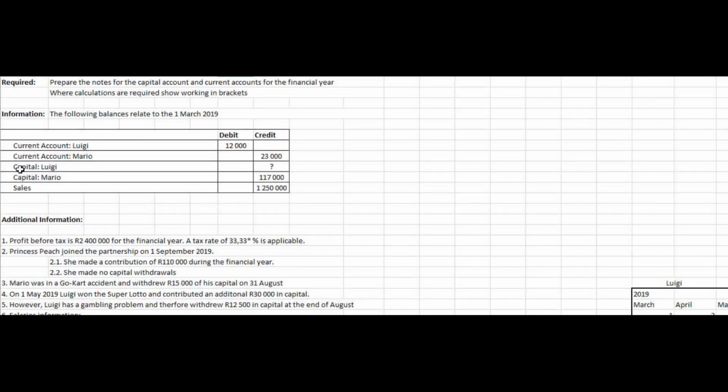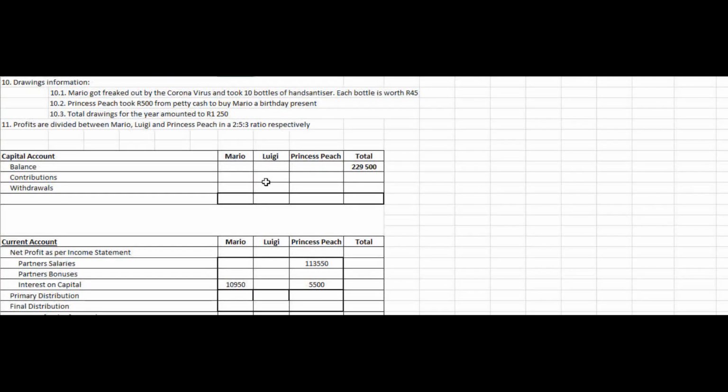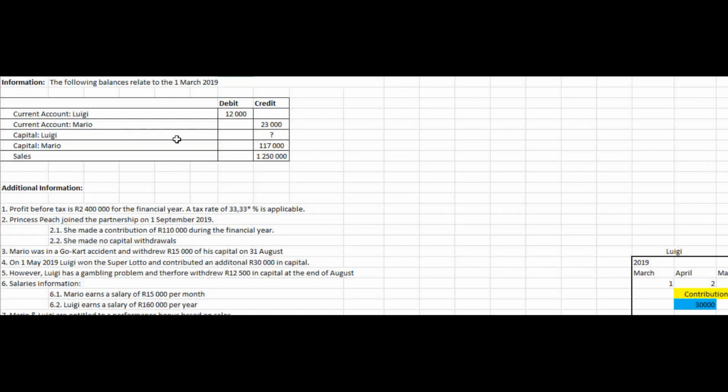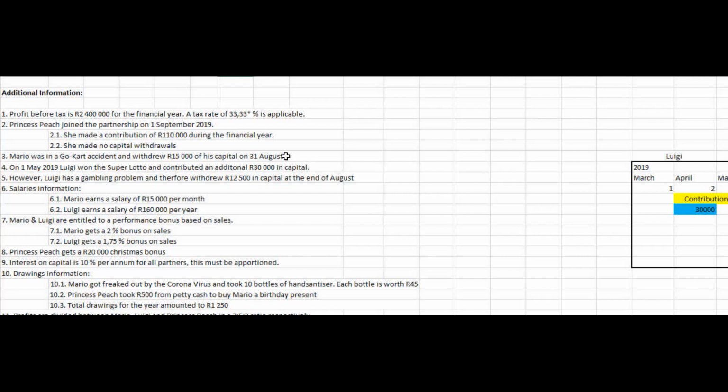Next, we are given the capital for Luigi and the capital for Mario at the beginning of the financial year. However, we do not have Luigi's, but we do have Mario's, so we can input Mario's amount of 117,000 Rand in the balance of his capital account. Next, we are given a sales amount. The sales amount is not relative to the capital or the current account, so we will do nothing with this for now. Next, we are given additional information.